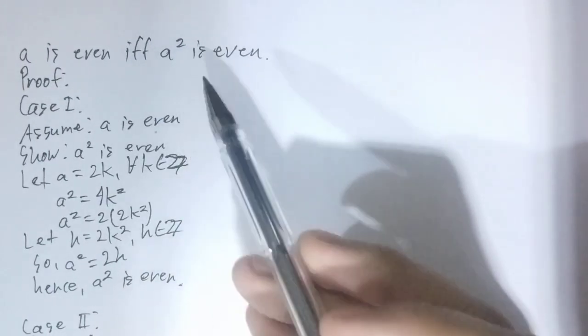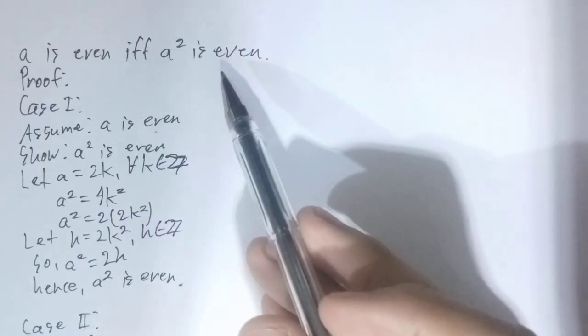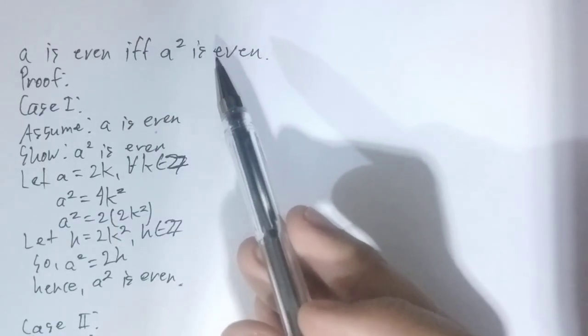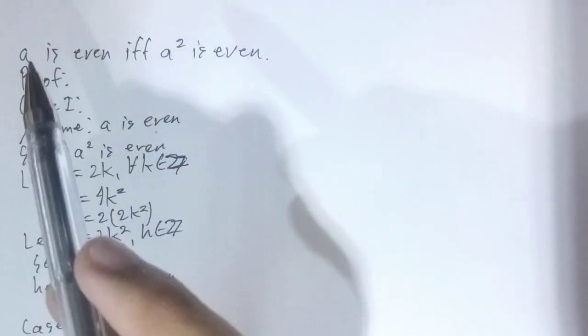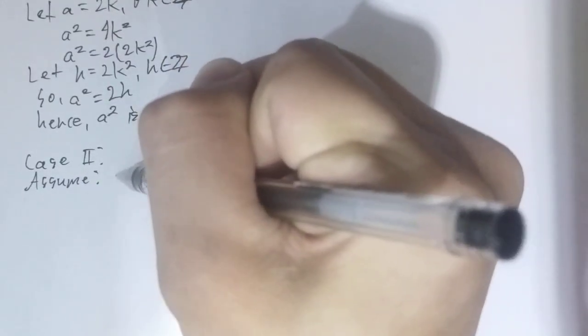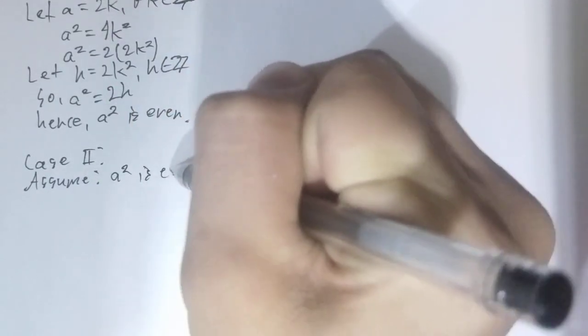Okay, in which we would assume that, looking at our theorem, A squared is even, okay? Then show that A is even. So assume A squared is even, then show that A is even.